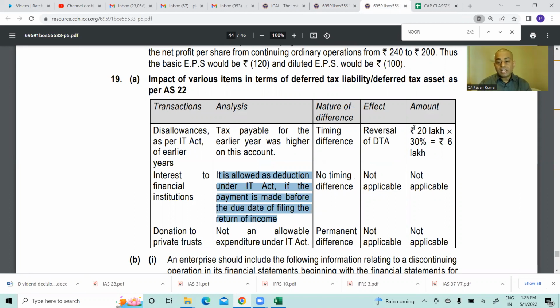So you will take that 20 lakhs, which is the difference, and apply the rate, and it is 6 lakhs. Now, how to understand whether it is a deferred tax asset, a deferred tax liability, a reversal of deferred tax asset or a reversal of deferred tax liability? There are a total of 4 points. It can be a DTA, DTL, a reversal of DTA, or a reversal of DTL. Your journal entry depends on these 4. So you have to thoroughly understand AS 22 first.